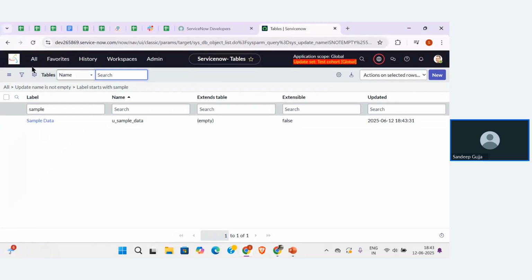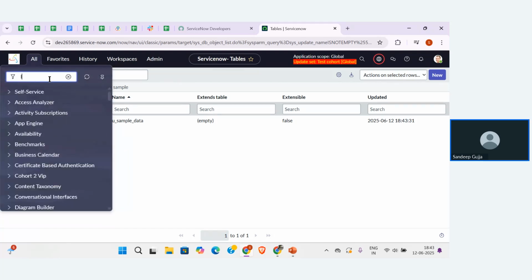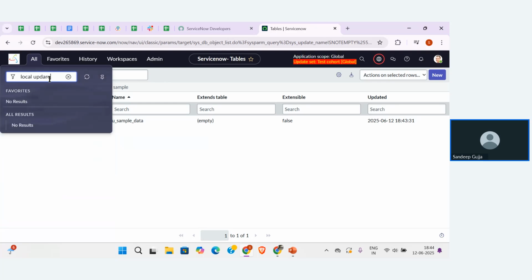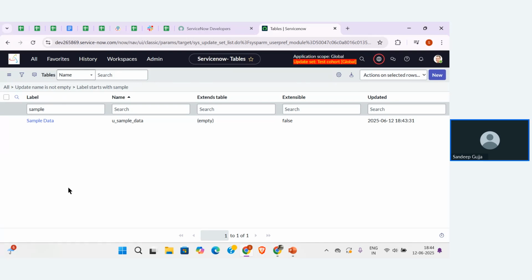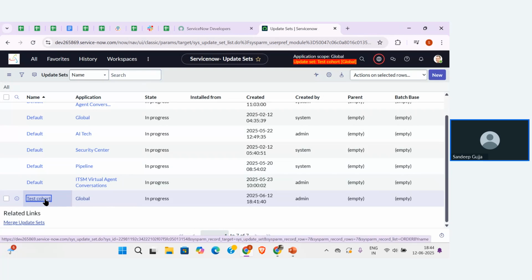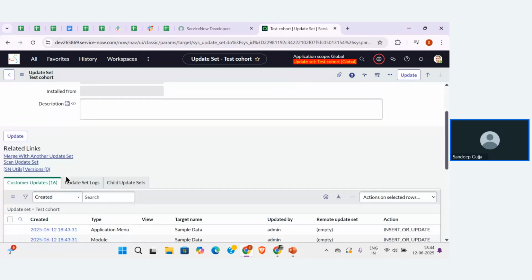Okay. So now I'm going to open the update set that we created. For that, let me go to the local update sets. Click on that. Here the update set that we created is test cohort, right? Open that.